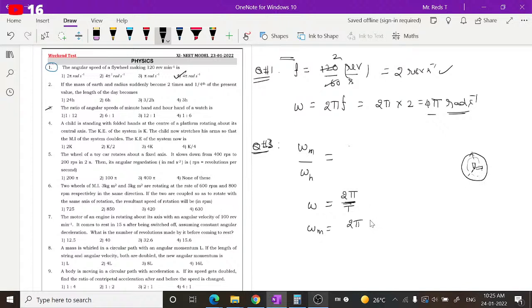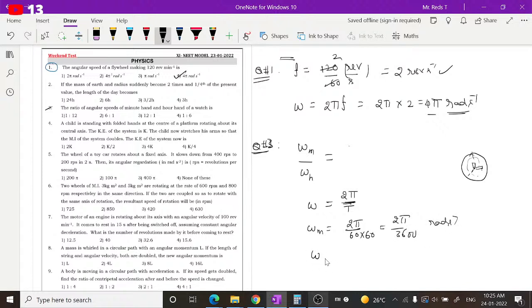If you want SI units, you have to convert it to seconds. So it is 2 pi by 60 minutes, and 1 minute equals 60 seconds, so it is equal to 2 pi by 3600 radian per second.